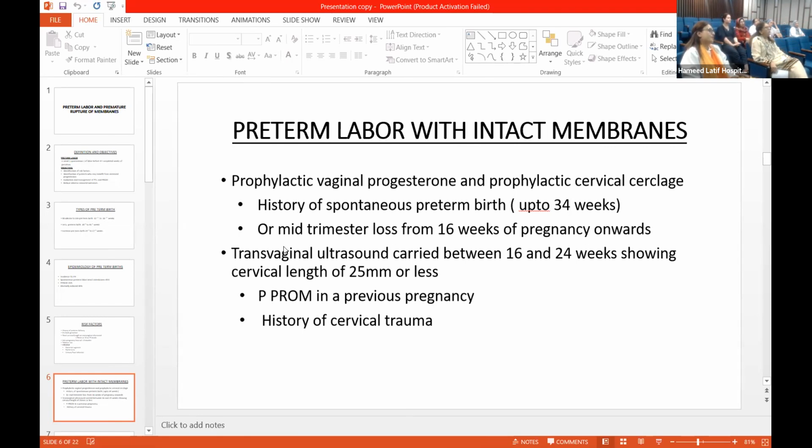Considerations for the prophylactic vaginal progesterone or prophylactic cervical cerclage. You will consider prophylactic vaginal progesterone if there is a history of spontaneous preterm birth up to 34 weeks or mid-trimester loss from 16 weeks of pregnancy onwards, and if the transvaginal ultrasound carried out between 16 and 24 weeks shows cervical length of 25 mm or less. And we will consider the prophylactic cervical cerclage if the cervical length is 25 mm or less between 16 and 24 weeks, and if there is a history of preterm pre-labor rupture of membranes in a previous pregnancy, or there is a history of cervical trauma.